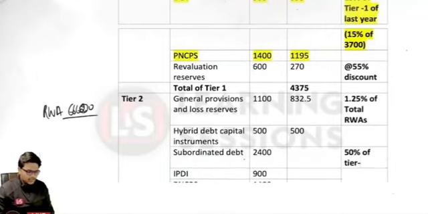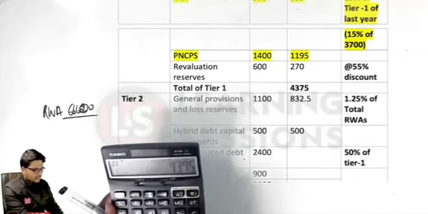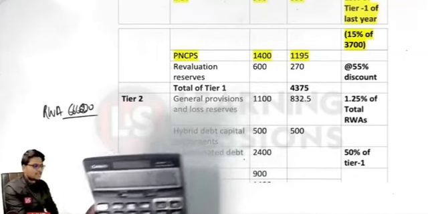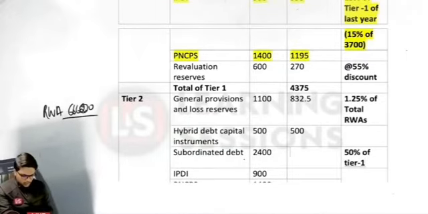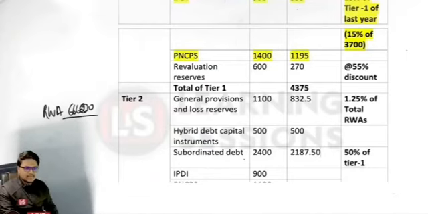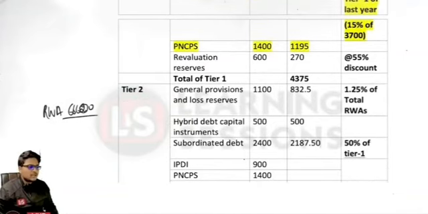Now what is the amount related to tier 1 capital? It is 4375. Its amount is limited to what? We need to calculate 50% of the tier 1, so 4375 into 50% is equal to 2187.5. So the subordinated debt amount is limited to 2187.5. I am giving narration side by side so that you can understand it well.